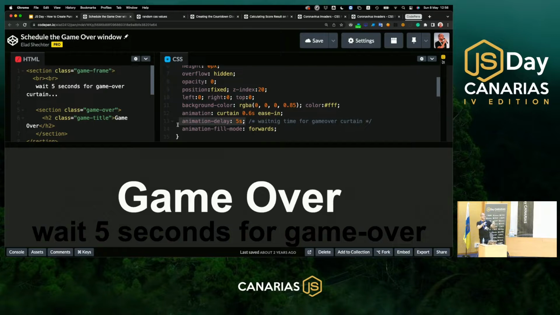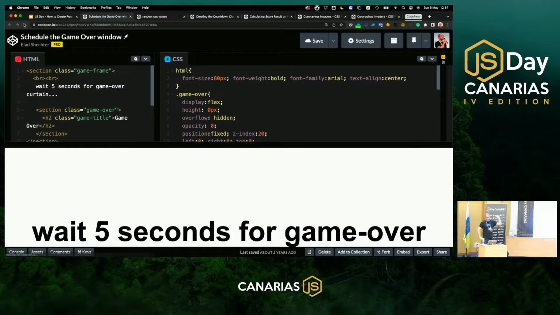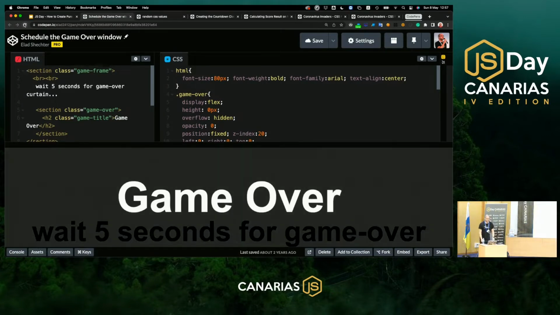And for you to believe me that it's so easy, the only thing that I need to do is refresh the screen, and because the animation delay here is only 5 seconds, let's count together from 1 to 5. Let me refresh the screen, and let's count together. 1, 2, 3, 4, and 5. Game over!